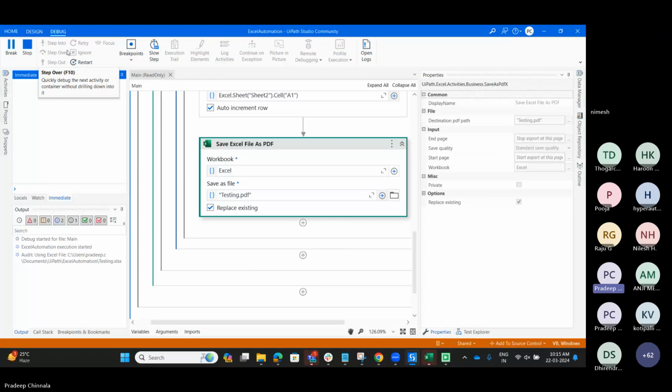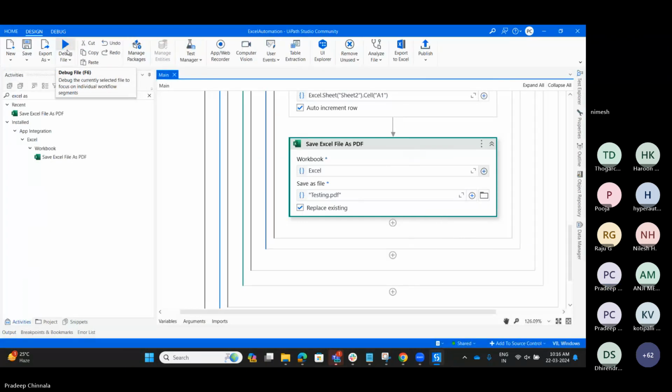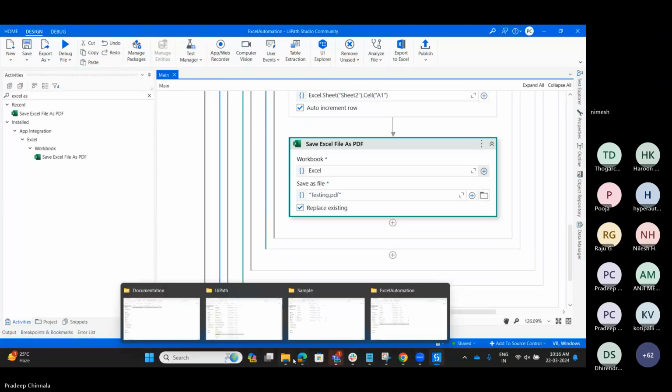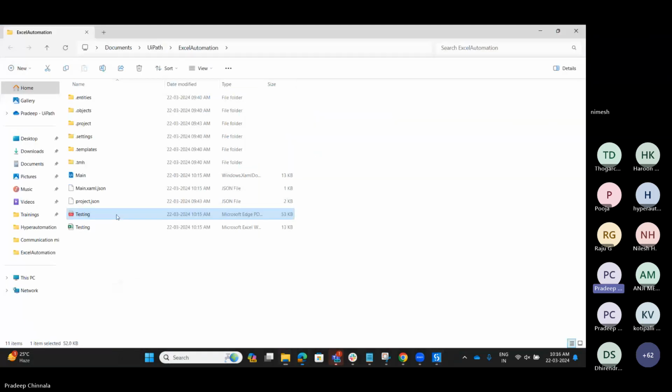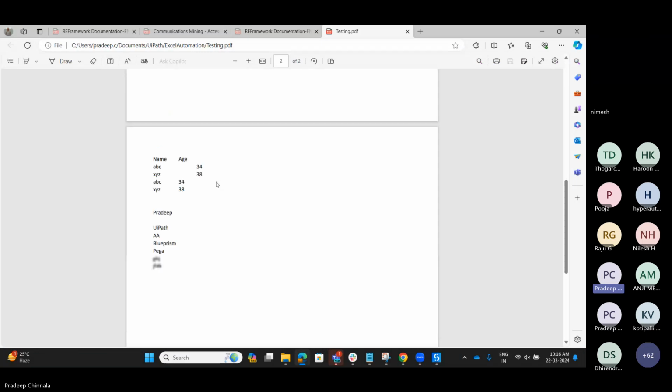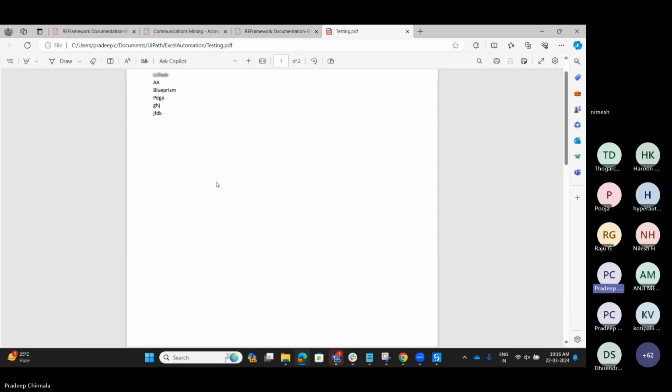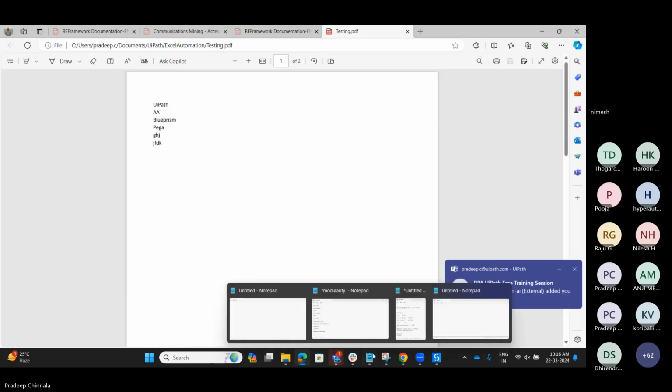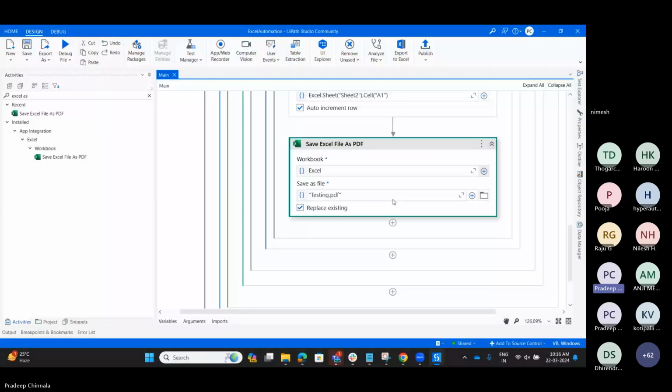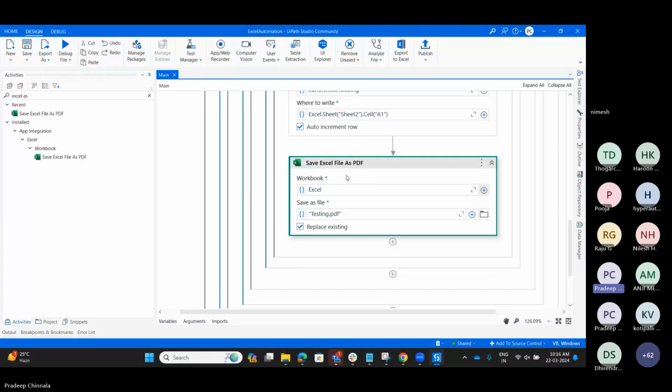It got executed. So we can see one PDF having the values, right? It means it converted our Excel file into the PDF using our activities. So this activity will convert our Excel file to the PDF.